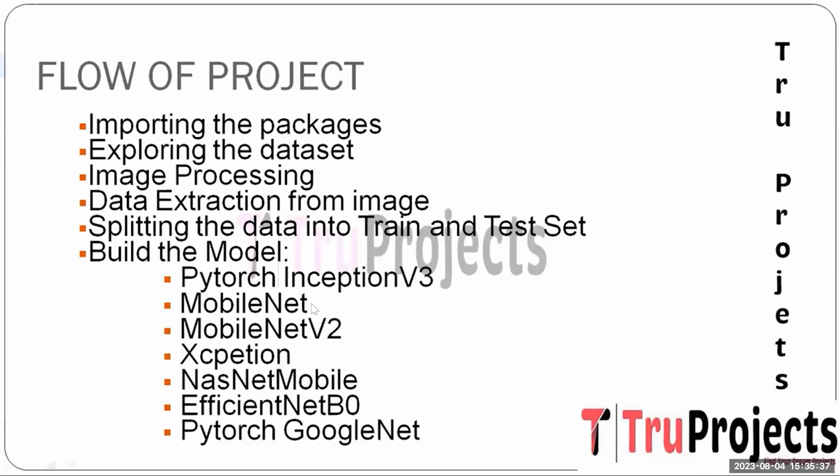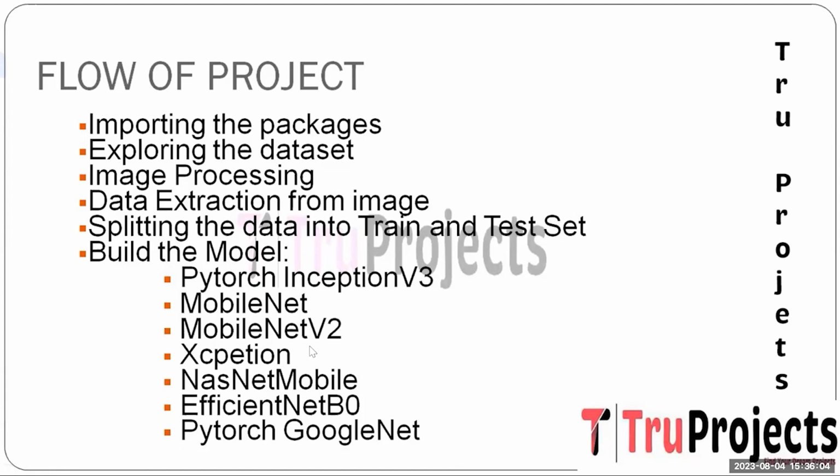The second one is MobileNet. It is a lightweight CNN architecture designed for efficient deployment on mobile and embedded devices. It employs depth-wise separable convolution to reduce the computational burden while retaining the feature representation. In this project, MobileNet can be valuable for resource-constrained environments, enabling real-time disease recognition and detection on edge devices.